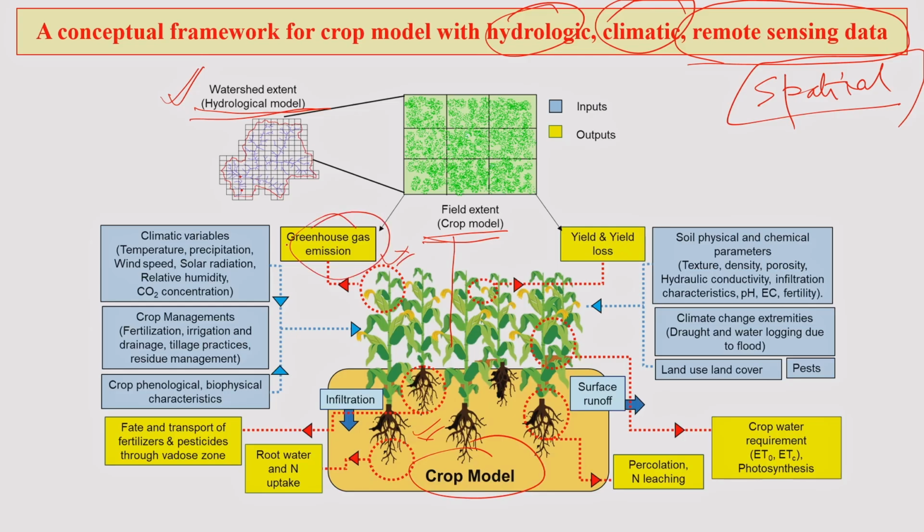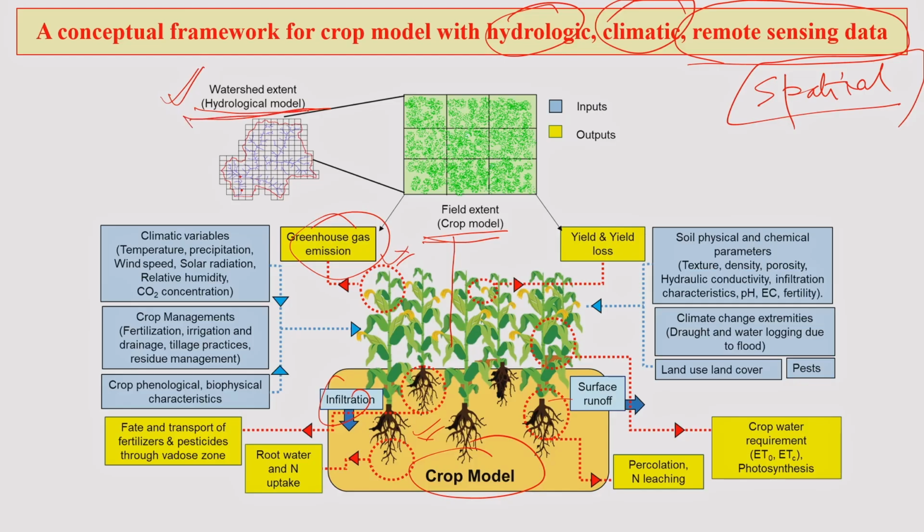There are also these days issues with greenhouse gas emission, we have infiltration, surface runoff, many things. So, this is being captured inside a crop model, but for the crop model to run appropriately you need certain inputs, and those inputs could be the output of a different model.